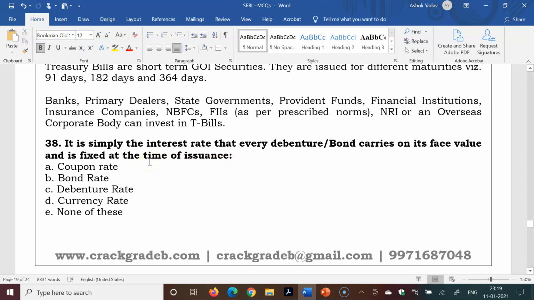It is simply the interest rate that every debenture bond carries on its face value and is fixed at the time of issuance. Coupon rate, bond rate, debenture rate, currency rate. So coupon rate is the right answer.